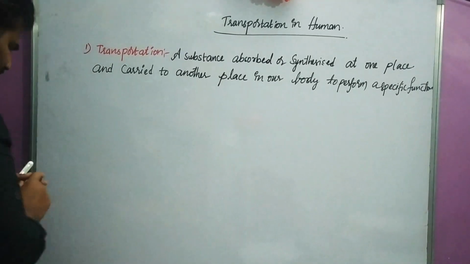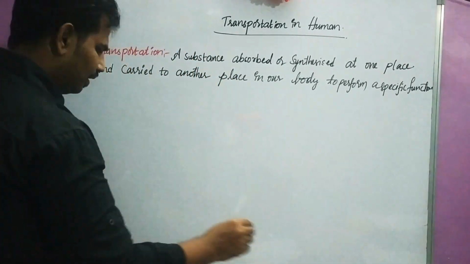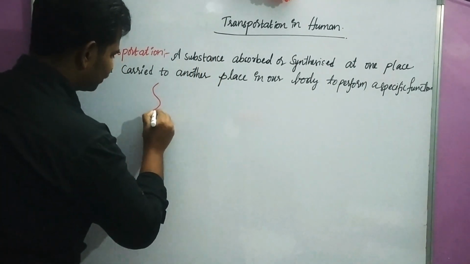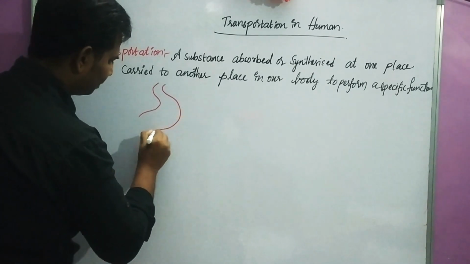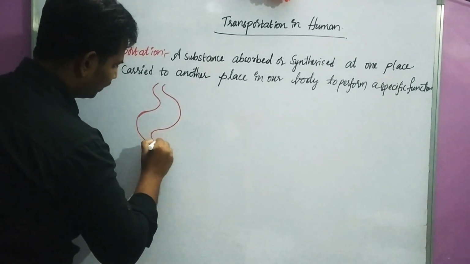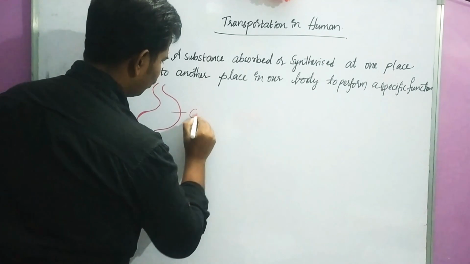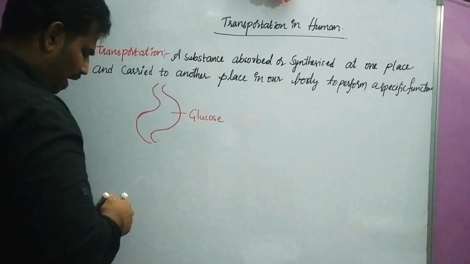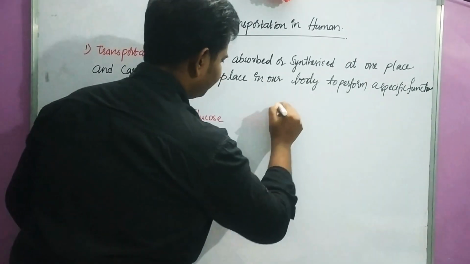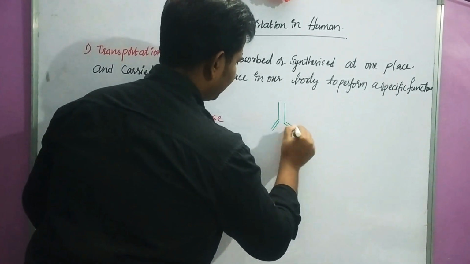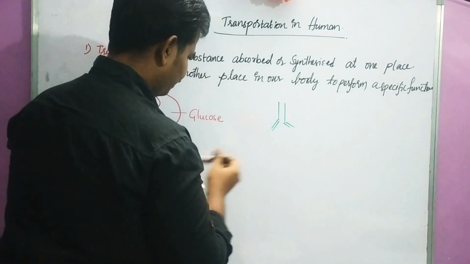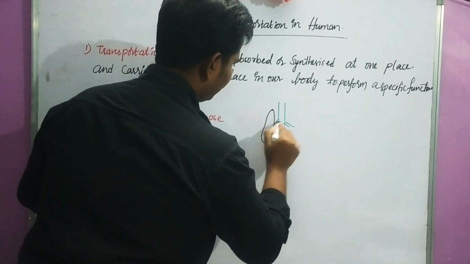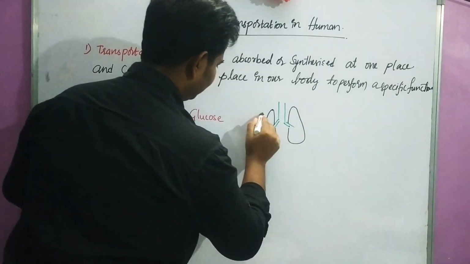For example, this is our digestive system. In our digestive system, glucose is absorbed, and in our respiratory system, oxygen is absorbed. What is absorbed? Oxygen is absorbed.